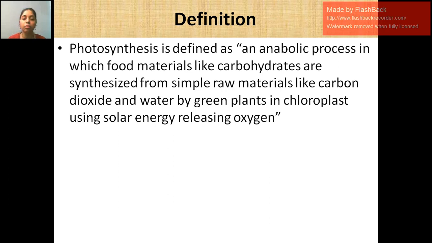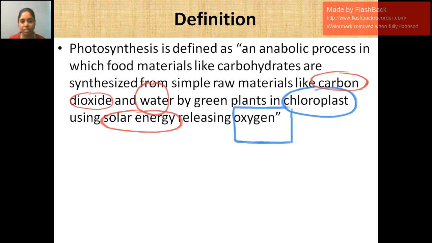Anabolic process means there will be synthesis. What is synthesized here? Food materials like carbohydrates are synthesized from simple raw materials like carbon dioxide and water by green plants, in the chloroplast, using solar energy and releasing oxygen. This is similar to our kitchen. We cook something in the kitchen; chloroplast is the kitchen.